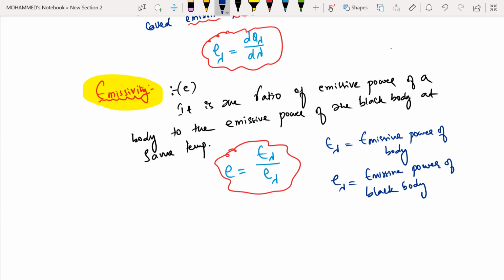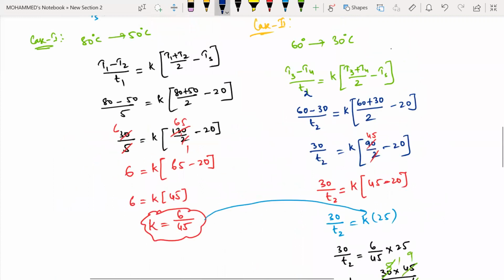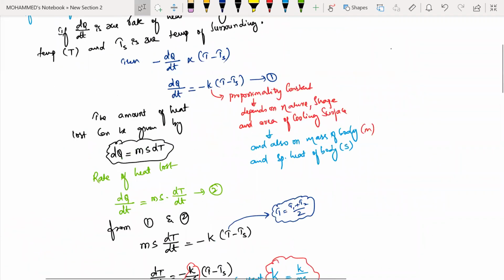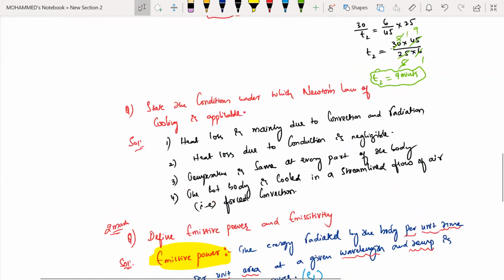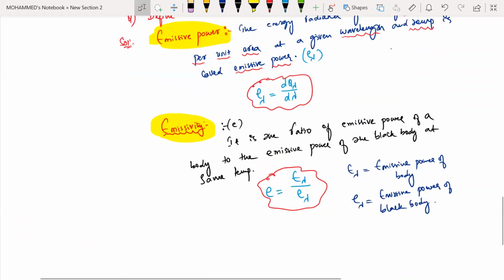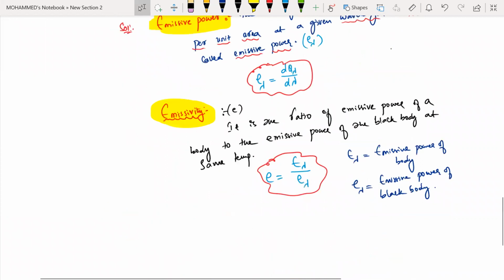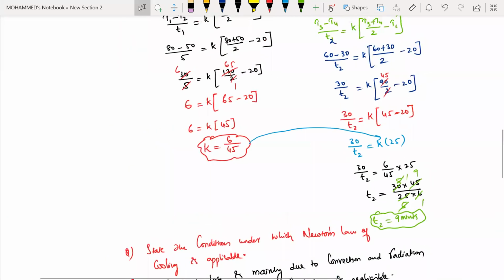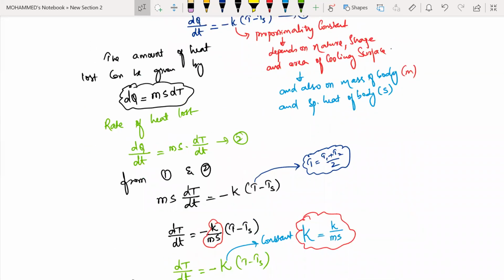So what you do today is try to complete the thermal properties of matter, all the 2-mark questions, and the remaining essay-mark questions I'll do once again. I'll try to do some more 4-mark questions like the greenhouse effect and the remaining conditions. Then try to complete from your material all the 2-mark questions from the given chapter. This recording I'll send you so that you can recollect it and go through it whenever required.